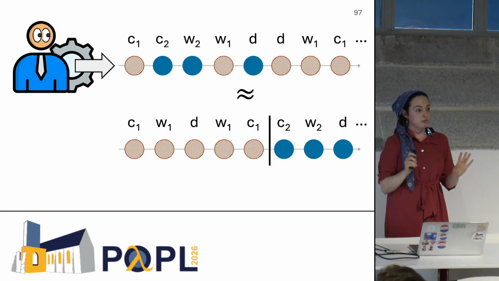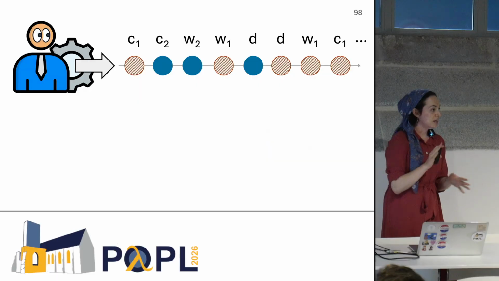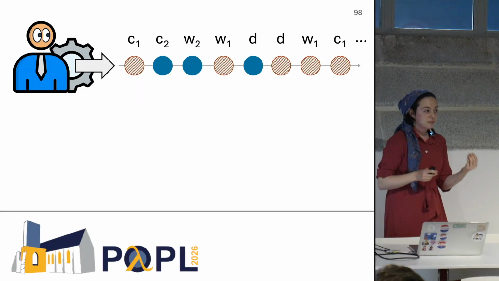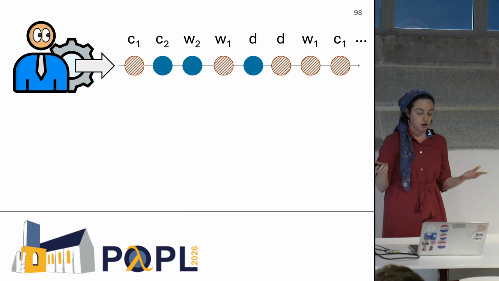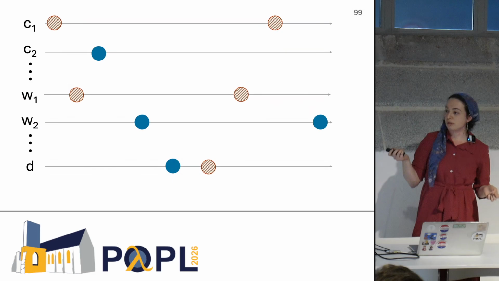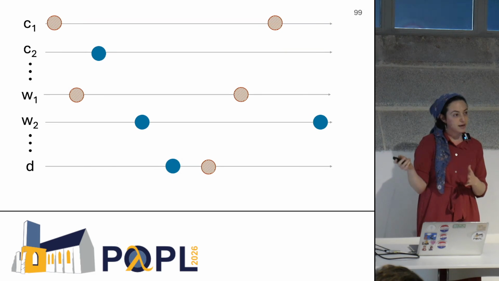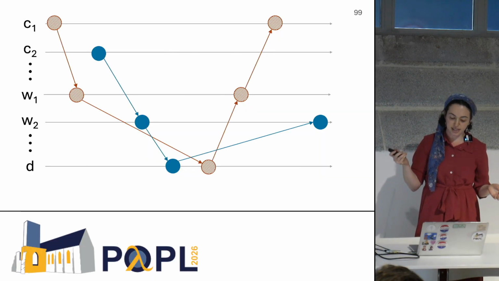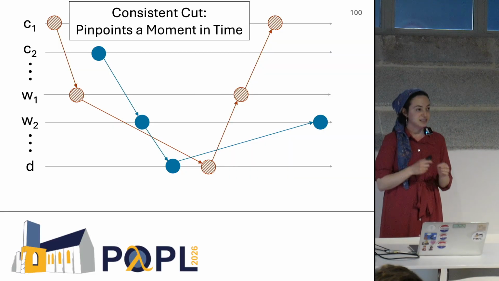So first of all, for the purposes of our proofs, we switch our trace model. We've been talking in terms of interleavings, which are very nice and intuitive, but interleavings are a little bit too strict. They enforce an ordering on actions that are actually concurrent, that are not ordered. So for our proofs, we switch to a partial order model using Lamport happens before relation. So every process has a timeline that orders actions, and then actions are also ordered by sends and receives between different processes. And something that we're going to use for our proofs is called a consistent cut.